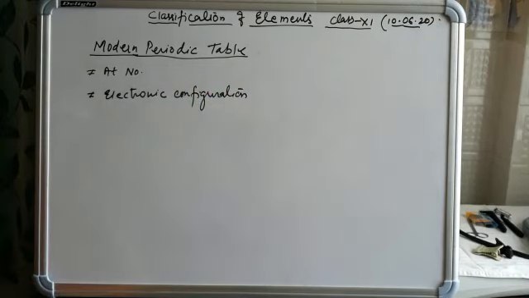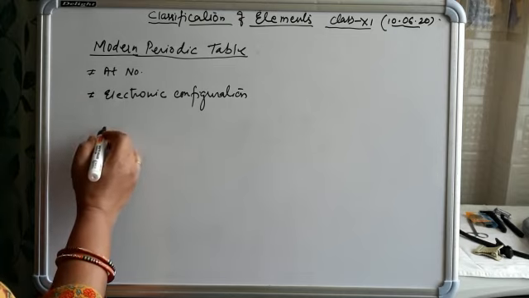According to the modern periodic law, the chemical and physical properties of the elements are periodic functions of their atomic number, and we can also say that they are periodic functions of their electronic configuration. So see here,